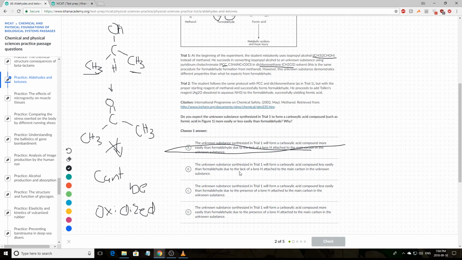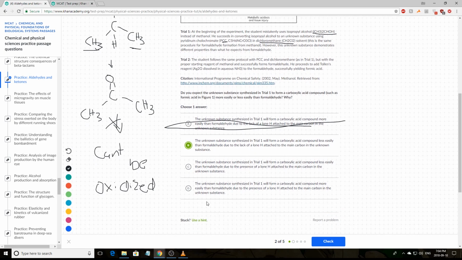Answer choice B says, the unknown substance synthesized in trial 1 will form carboxylic acid compounds less easily than formaldehyde due to the lack of hydrogen attached to the main carbon in the unknown substance. So that sounds correct, because it says the two things we need to know, which is that it will form carboxylic acids less easily, and it will form them less easily due to the lack of a lone hydrogen on the main carbon. So that seems correct, but let's just continue with the answer choices.